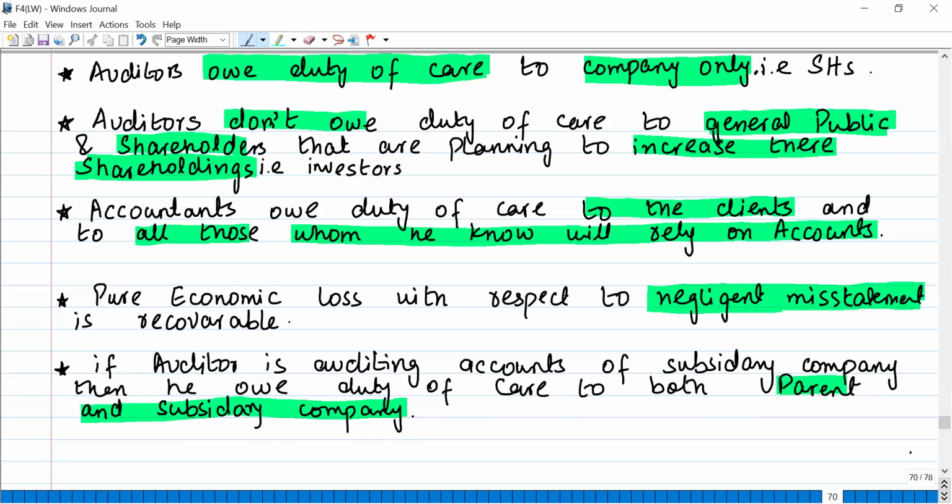Now, when Caparo Industries saw the audit report, they saw that the company valuation was really good and the company had a bright prospect, so they purchased the shares in the company. Afterwards, they found out that the auditor had overvalued the company, and they had purchased the shares at an expensive price. The company did not have that bright a prospect.